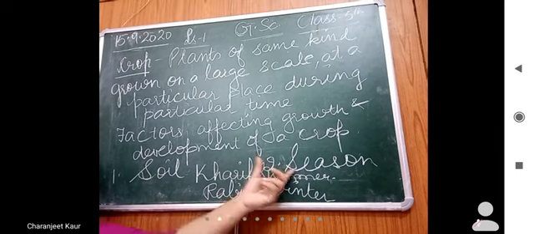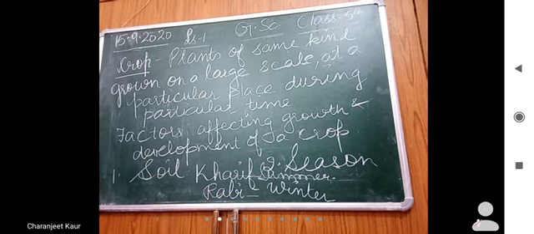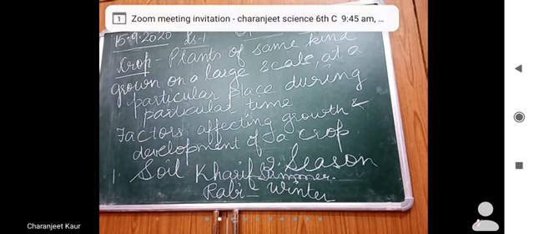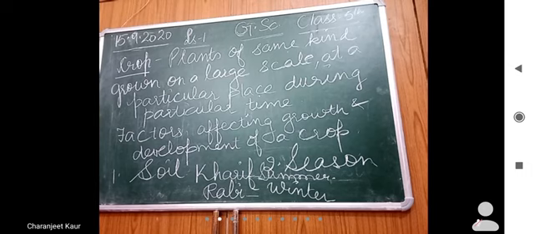Apart from these two factors, soil and season, for proper growth and development of a crop, the manure and fertilizers also play an important role. What role is played by them? They increase the fertility of soil. I used two words, manures and fertilizers. As they both increase the fertility of soil, then what is the difference?